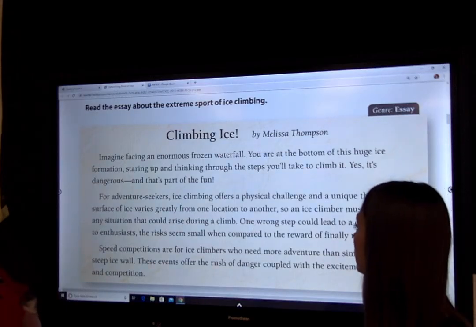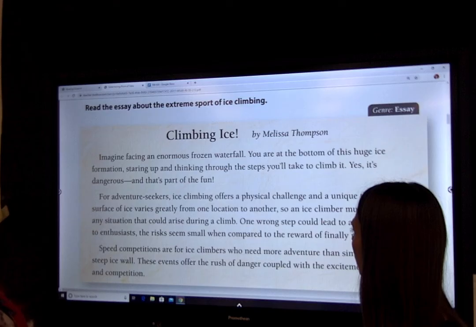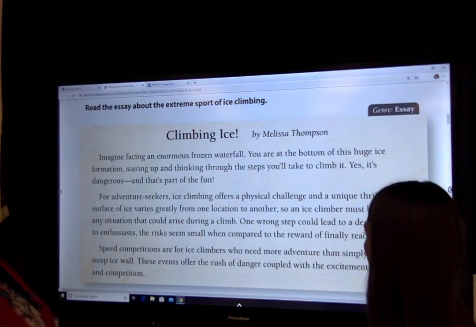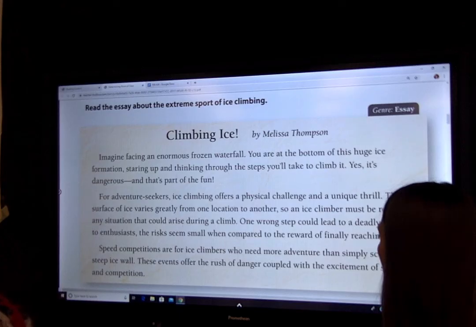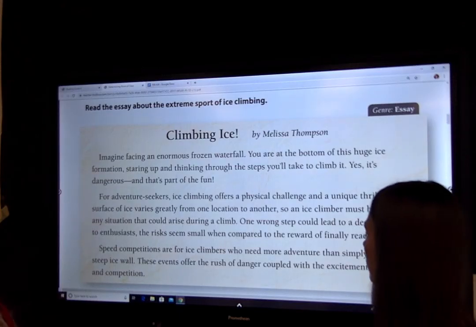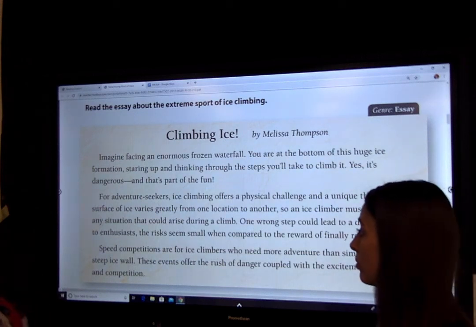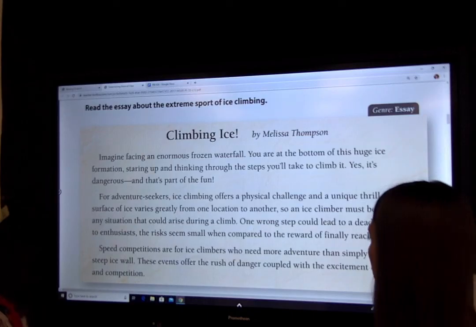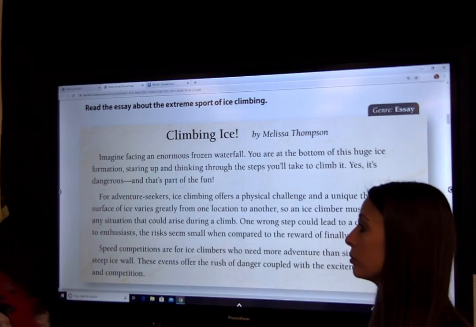The surface of ice varies greatly from one location to another, so an ice climber must be ready for any situation that could arise during a climb. One wrong step could lead to a deadly fall. Yet, to enthusiasts, the risk seems small when compared to the reward of finally reaching the top. Speed competitions are for ice climbers who need more adventure than simply scaling a steep ice wall. These events offer the rush of danger coupled with the excitement of speed and competition.